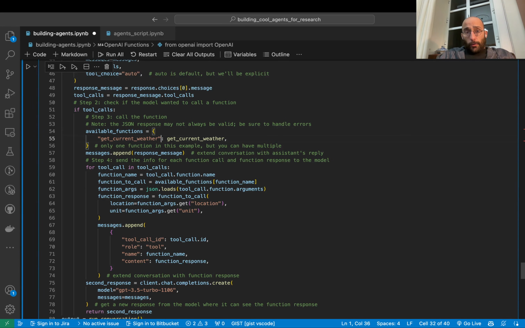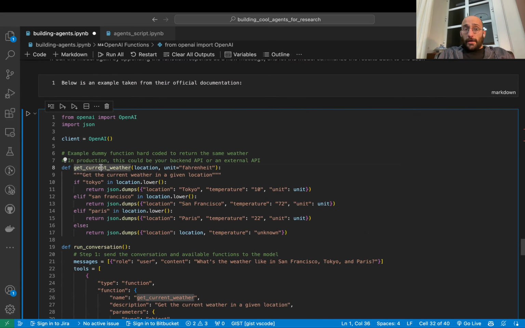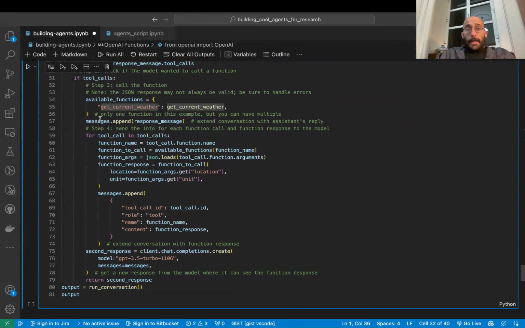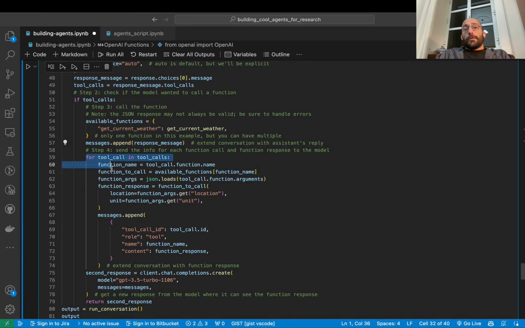So in this case, the available function is get current weather, which is a dictionary with the key get current weather, and then the value is the name of the function that we define here outside, right? And then we say, okay, so messages that append, you append the response message, which is the entire response from the model.